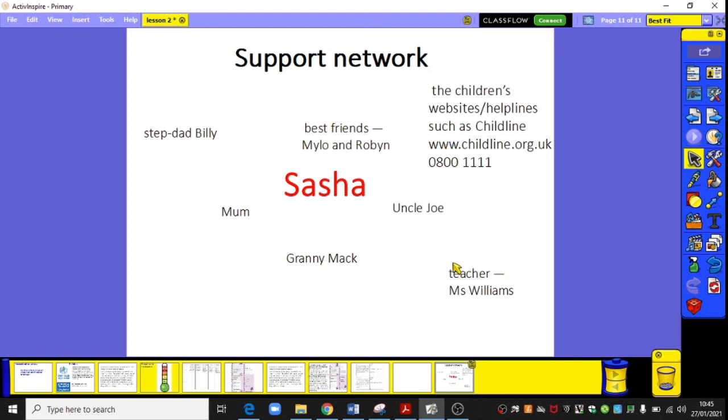For your teacher, you might want to have a symbol, and I'll let you choose what that symbol might be. And for best friends, you might just do some smiley faces to represent them. So it's entirely up to you whether you put the names down. Obviously, please don't put your full names down, just first names, so we can get a sense that you've got your support network around you.